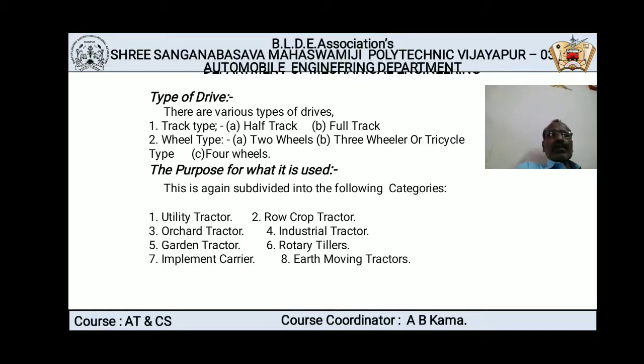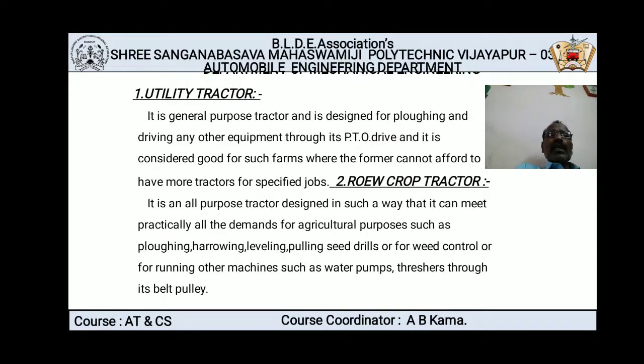Now the next one is the purpose for which it is used. Depending upon the application for which the tractor is being used, tractors are classified or subdivided into 8 types. Number 1 is utility tractor, second one is row crop, third one is orchard tractor, fourth is industrial, fifth is garden, sixth is rotary tillers, seventh is implement carrier, and the last one is earth moving tractors. Now we will see all these 8 types of tractors one by one. The first one is utility tractor.